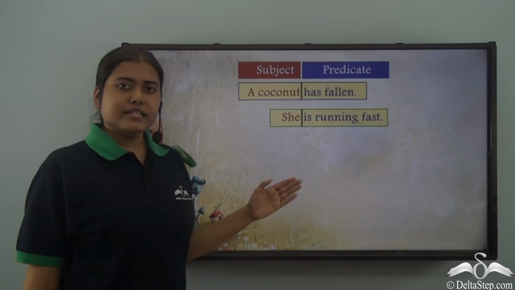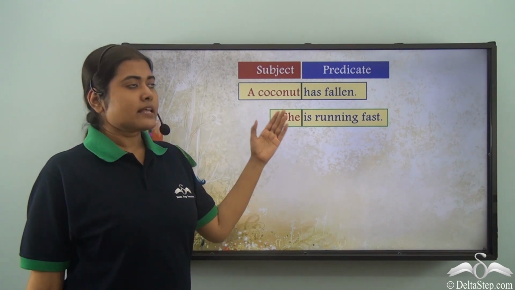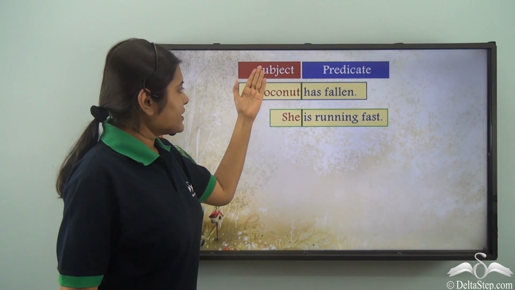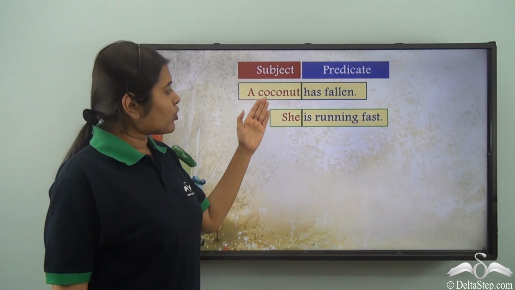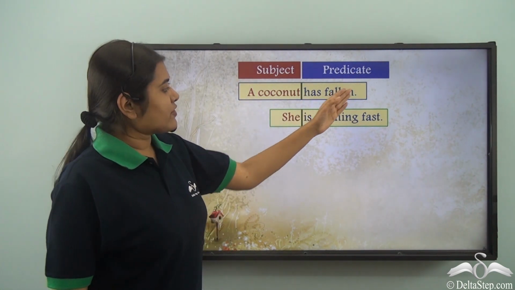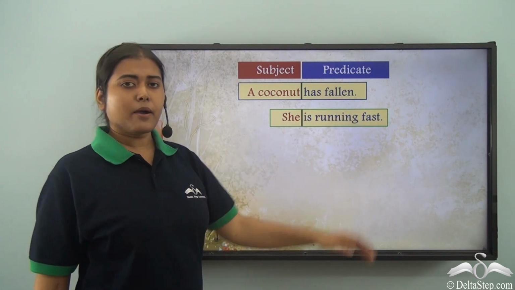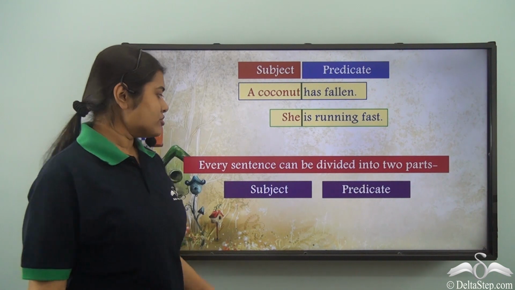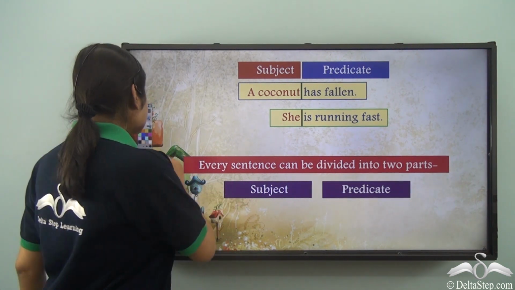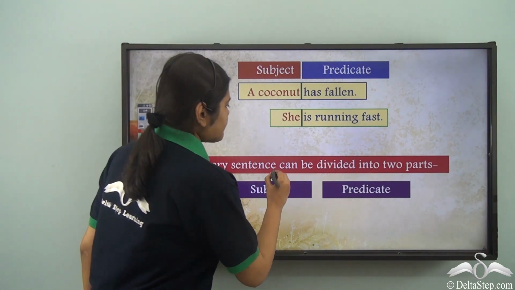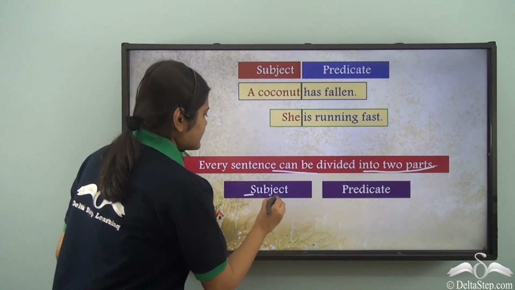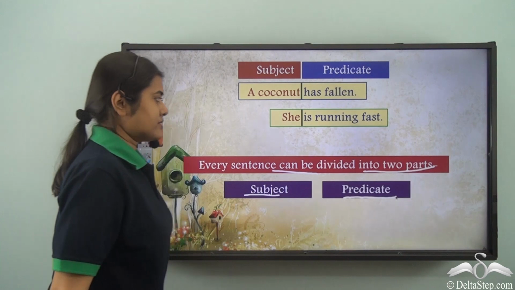So, we see that every sentence has two parts, subject and predicate. Here we have the subject, a coconut, and she has fallen, is running fast is the predicate. So, from here, what can we conclude? We can conclude that every sentence can be divided into two parts. What are they? Subject and predicate.